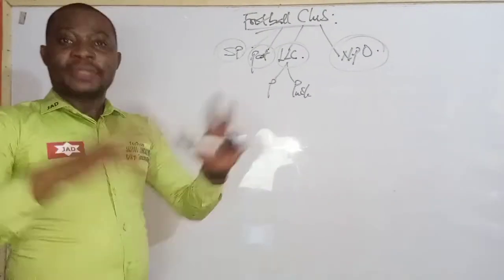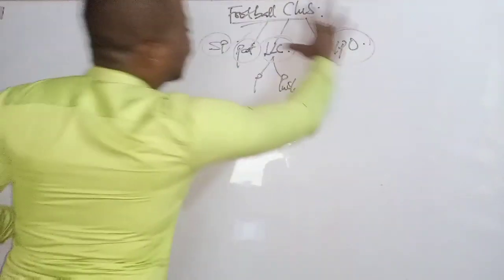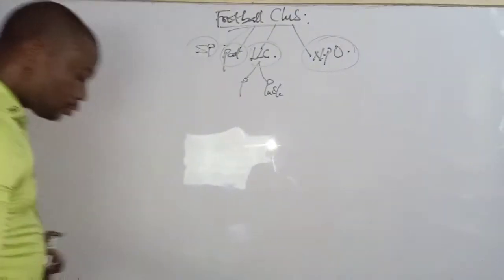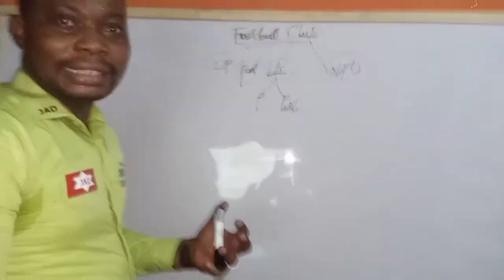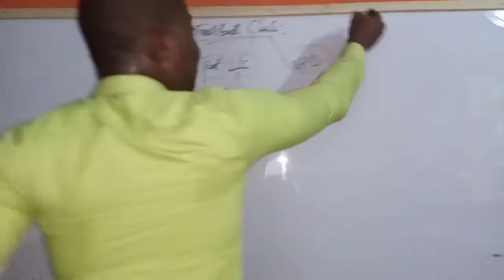But you must understand that whether it's operating as any of these models, you must understand the business of football. So let's have a little bit of understanding of how the business of football works, so that it will help us understand what we're doing here. Now, as a football club, you would agree with me that they have their product.